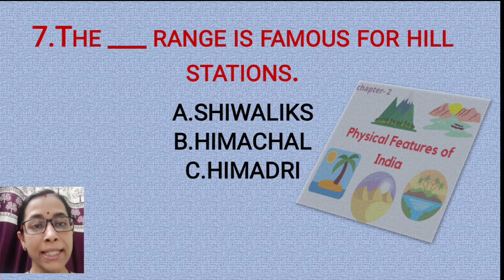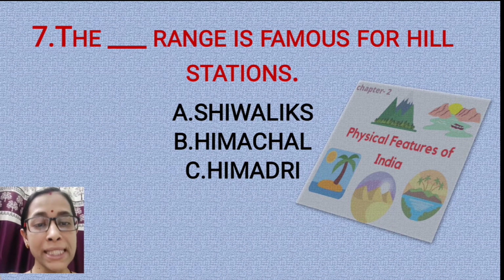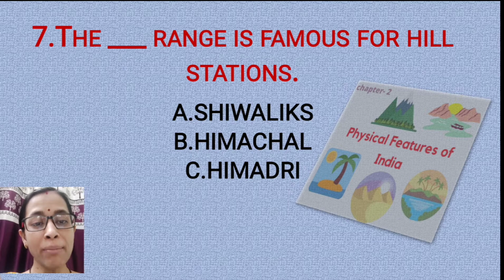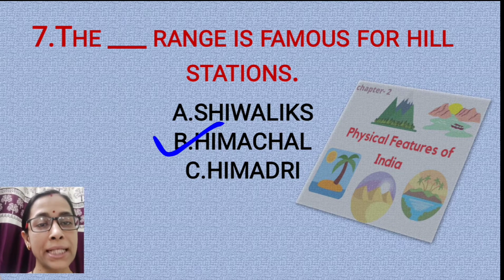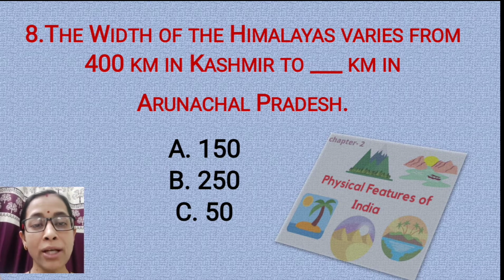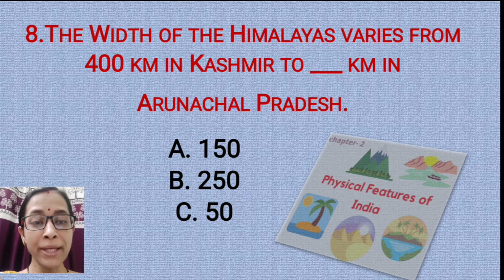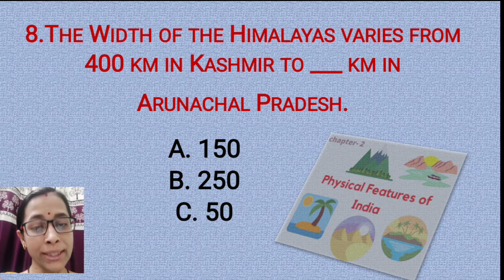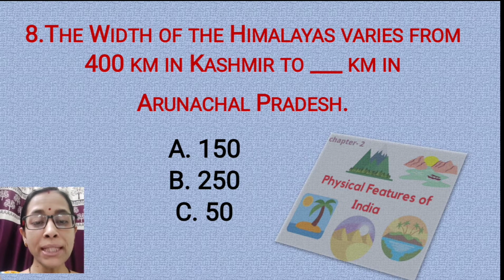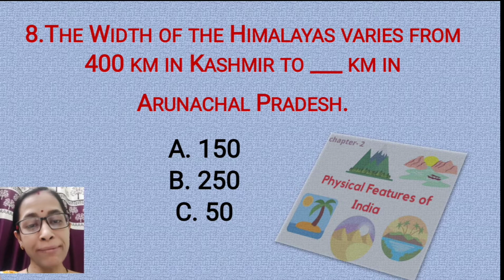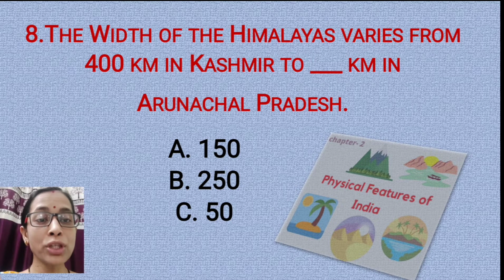Question number 7. The dash range is famous for hill stations. Sivaliks, Himachal or Himadri? The correct option is Himachal. Question number 8. The width of the Himalayas varies from 400 km in Kashmir to dash km in Arunachal Pradesh. Is it 150 or 250 or only 50? The correct option is option A, that is 150 kilometers.